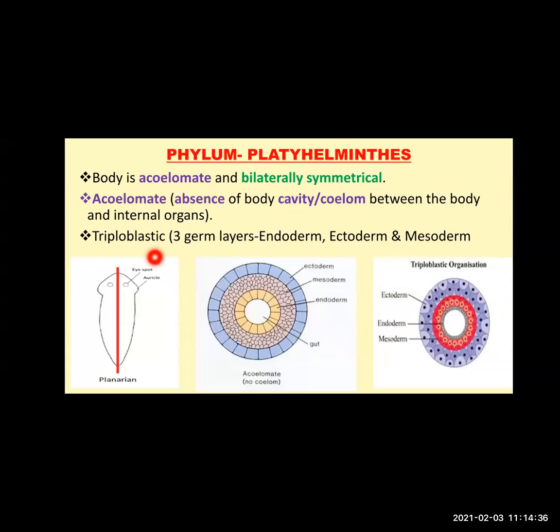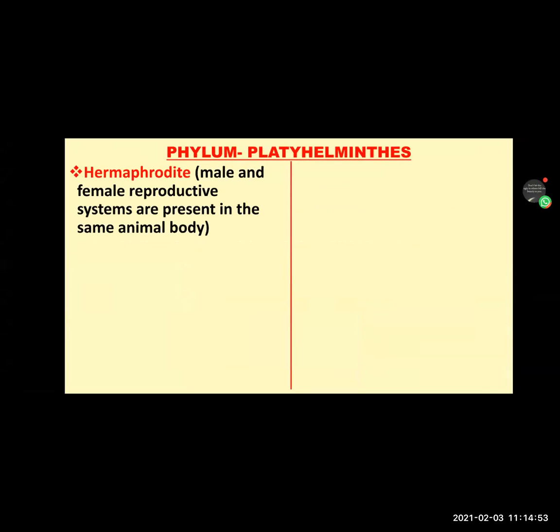If it is triploblastic, that means three germ layers, namely endoderm, ectoderm, and mesoderm are present. Next, we will see the different examples, with one more characteristic. The animals of this phylum are hermaphrodite.